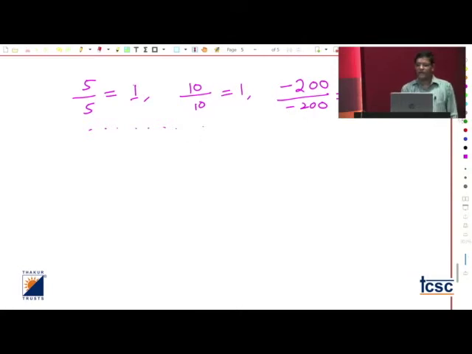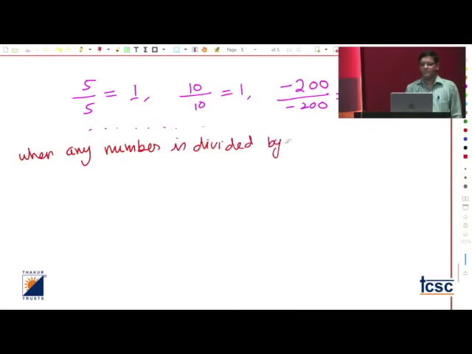So if I write a conclusion from this: when any number is divided by itself, the answer is always 1. Now this is my statement.